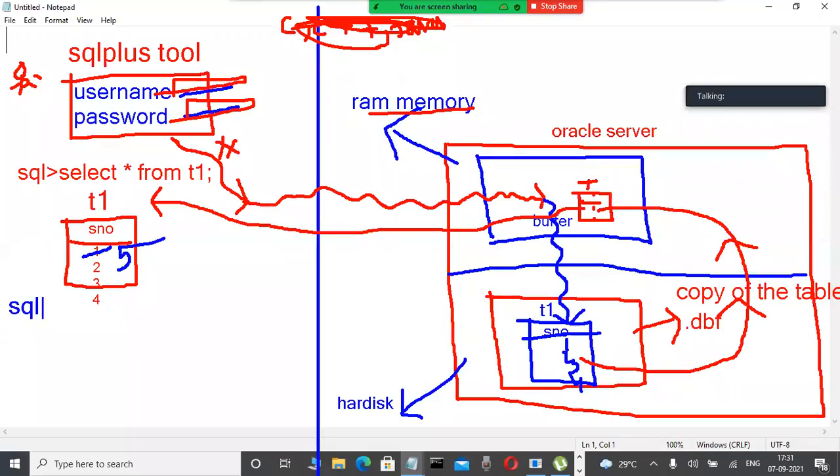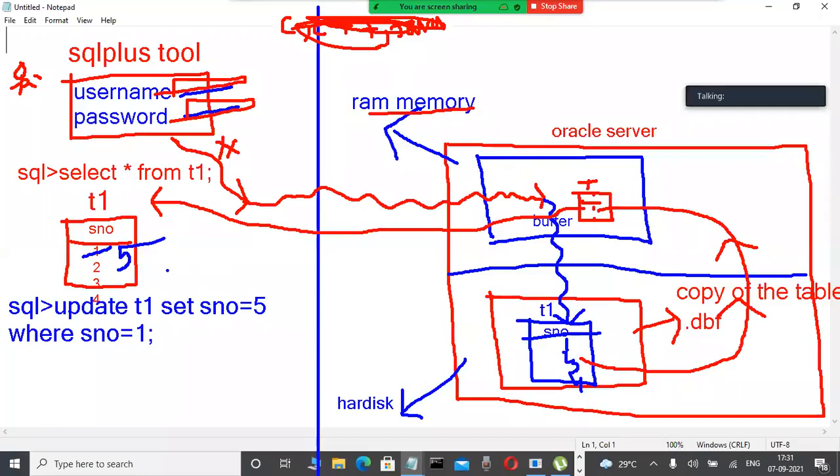These are what happen, so logically observe it first. Suppose here, update, in the future we will be familiar with the SQL language: update table name, set, some commands are there in SQL language. Don't worry about those commands today. Here S number is equal to 5, where S number is equal to 1, something I'm typing. Whenever I'm typing this update command, what happens? Is it affected in the RAM memory area or the hard disk? Anybody guess? Very good, in the RAM memory area. Here only it is affected.